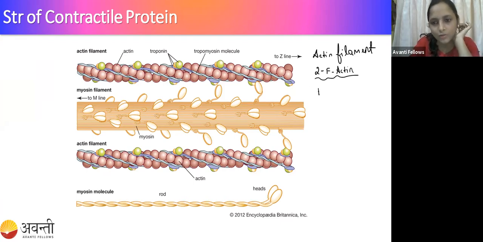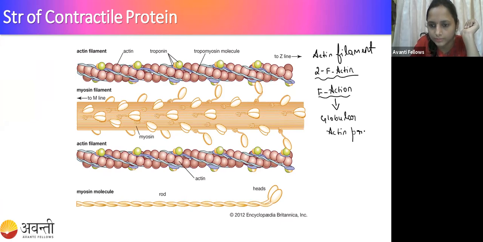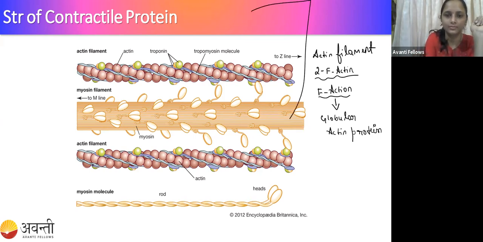How is this F actin made? By polymerization. F actin is formed by the polymerization of globular actin protein. These are cytoskeletal proteins. This F actin is made up of globular actin protein. Now, do you have any confusion in the actin?